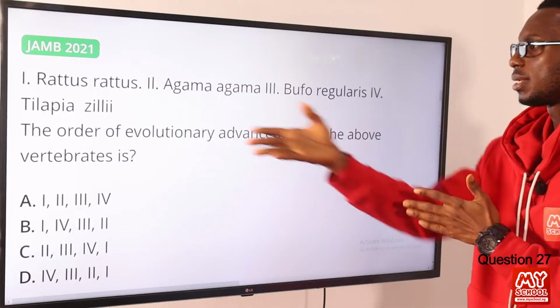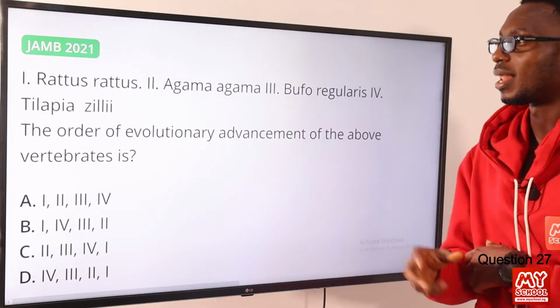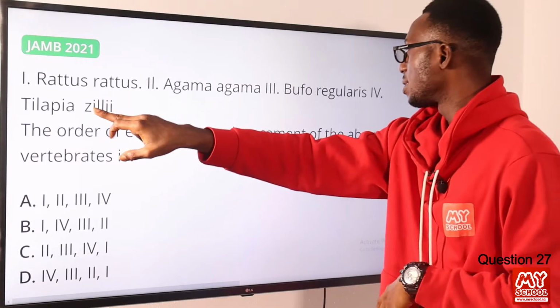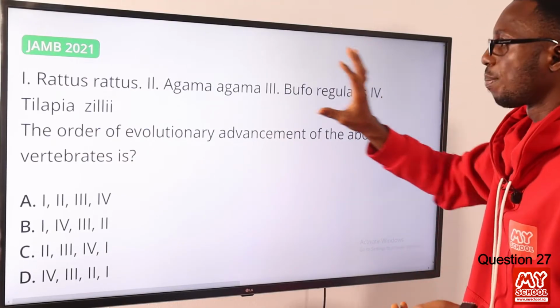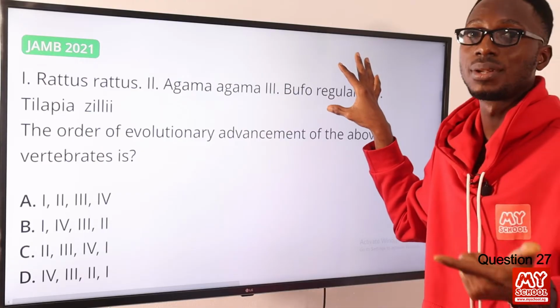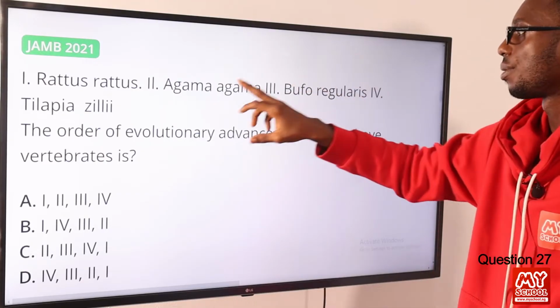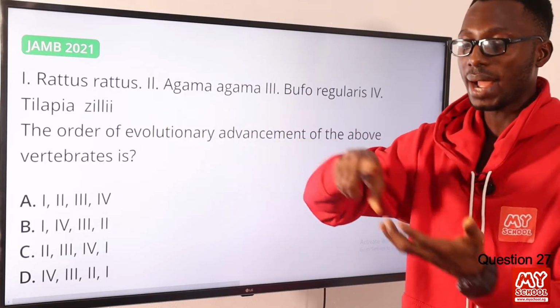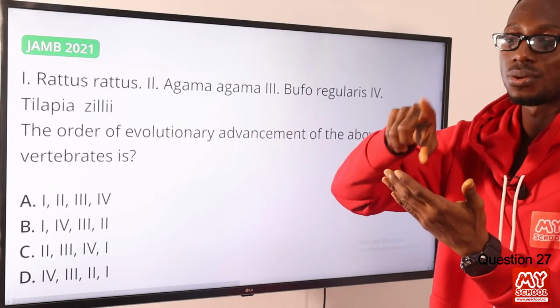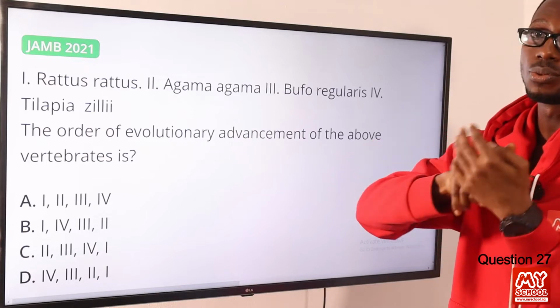This is actually the red belly tilapia fish. From Pisces to amphibians, you should take this as toad. Then reptile is the next one, that is agama, we're talking about agama lizard. So Pisces, amphibians, reptiles, birds or aves, then we have mammals.